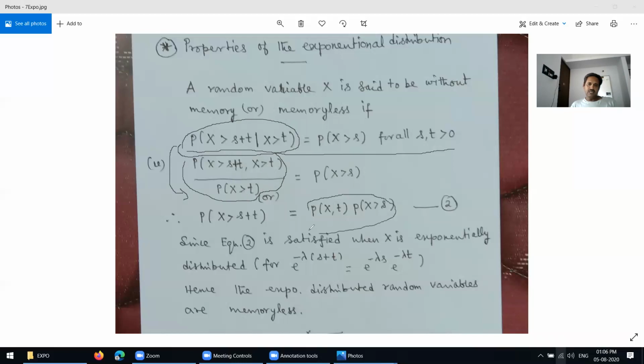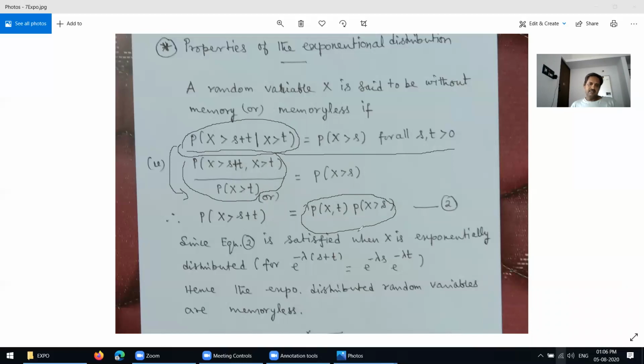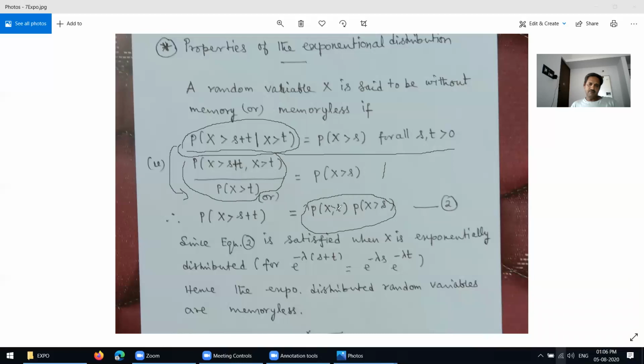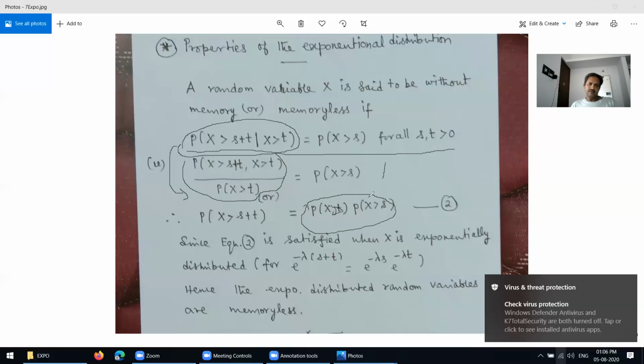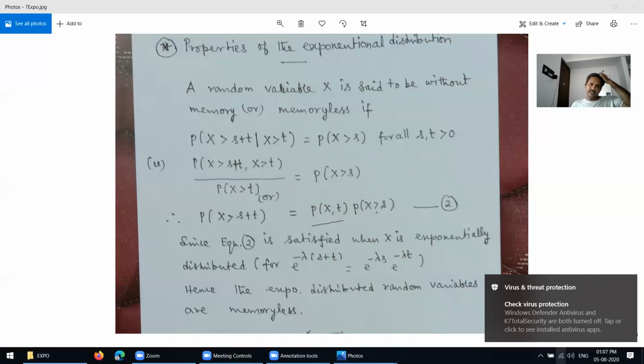So the probability of x greater than s plus t equals probability of x greater than s into probability of x greater than t. I think so. Maybe here the probability of this also. So on the right hand side, see the right hand side, this one: probability of x greater than s into probability of x greater than t.